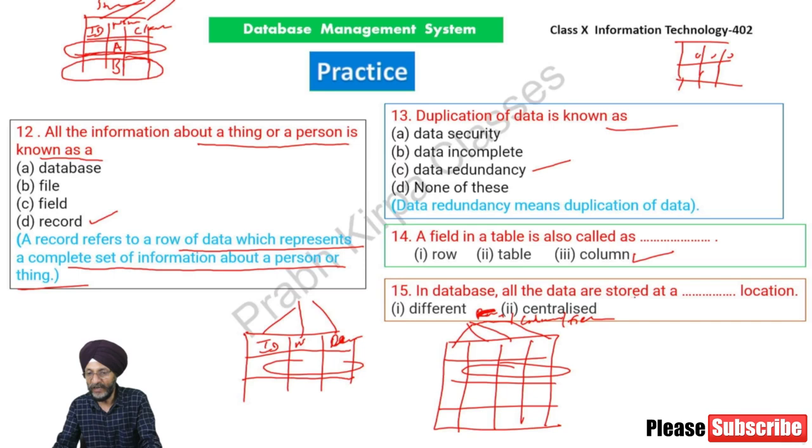In a database, all the data are stored at a centralized location. As already told, if there are three persons, A, B, C, they access the database with the help of DBMS, which is located centrally.